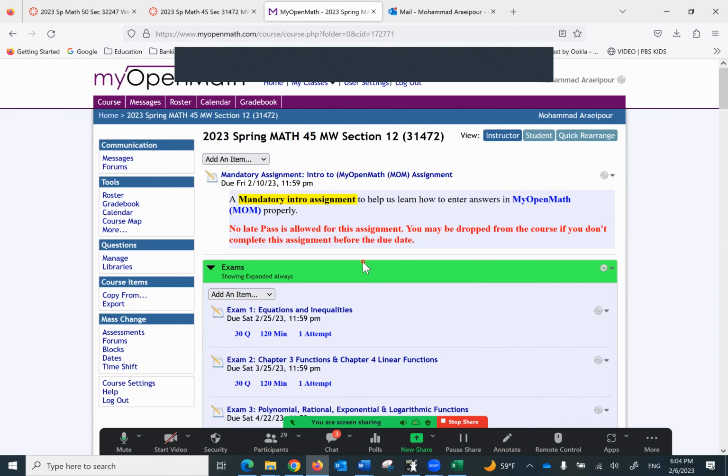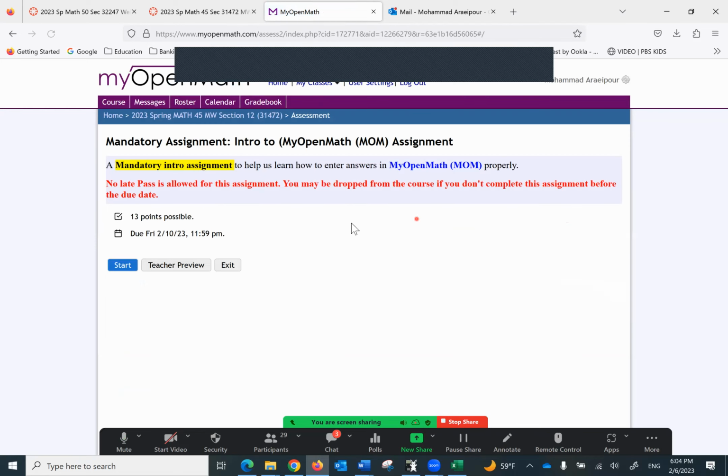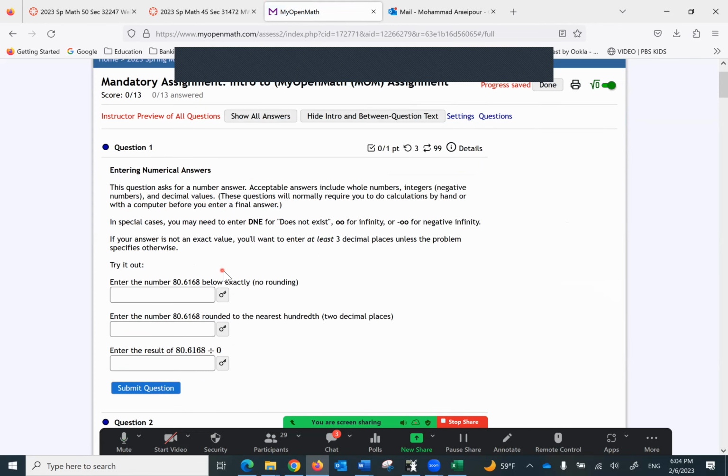Let's go to my Open Math. So after you register with MOM or my Open Math, the very first thing you see at top, it says mandatory assignment intro to my Open Math. That's the first thing. So all you have to do, click on it. And when you get started, it basically gives you information about my Open Math, how to work around that. So it's really not that big of a deal.